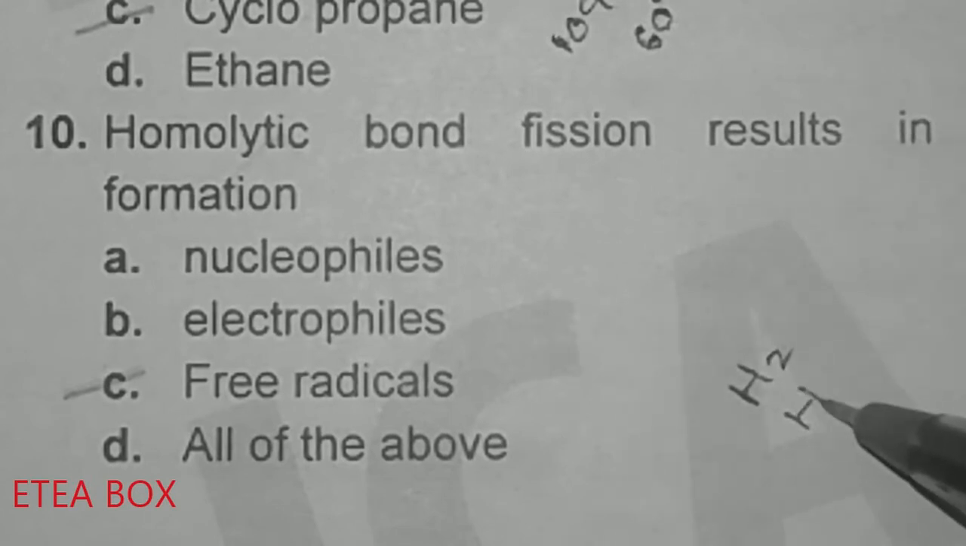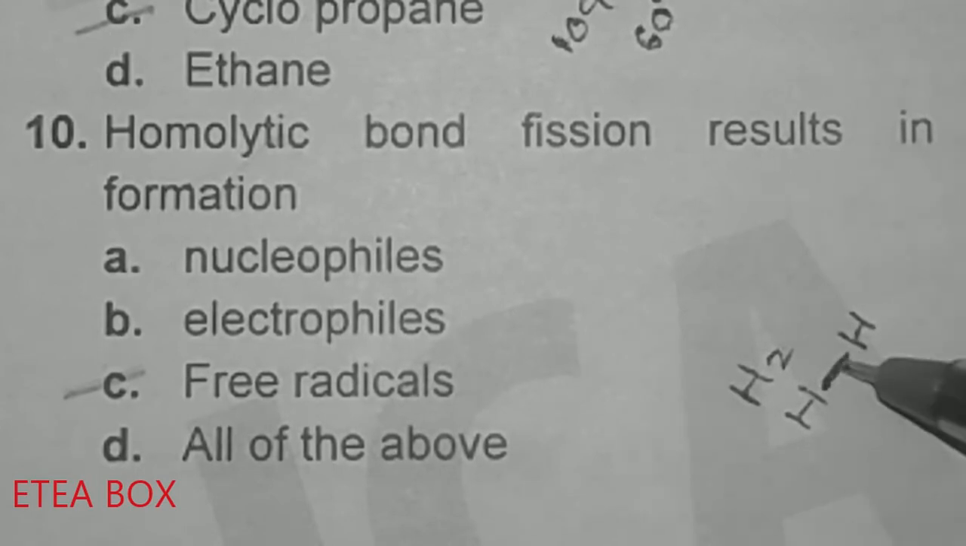Homolytic bond fission results in the formation of free radicals, okay. Like let's suppose this is H2, okay, or we can say H into H, okay. Now what is homolytic fission? The bond breaks, like one electron is gained by this one and one electron is gained by this one, so it will be like free radical, okay. This one is homolytic fission in the molecule.